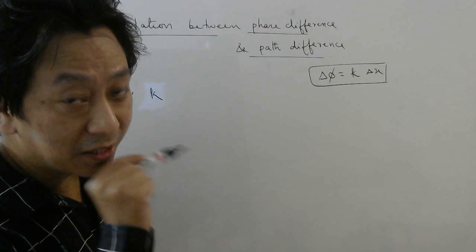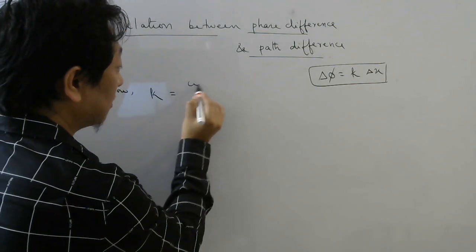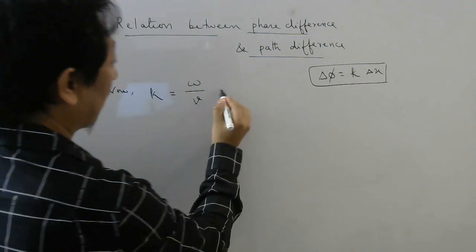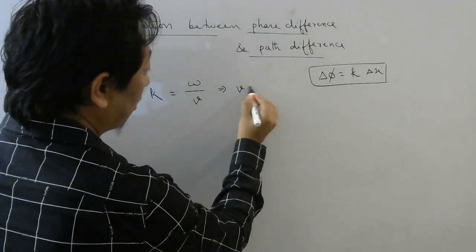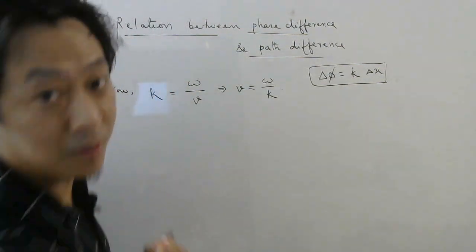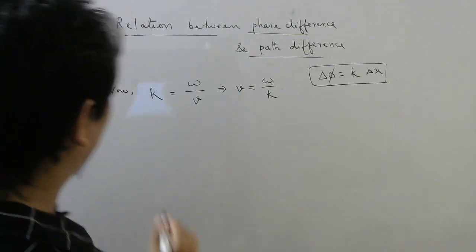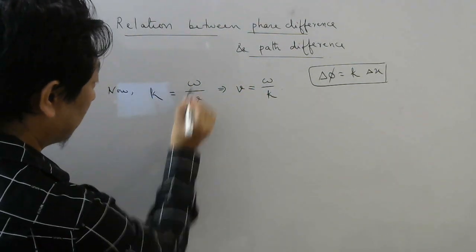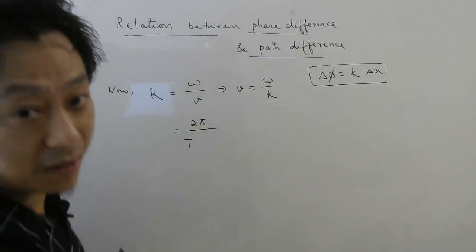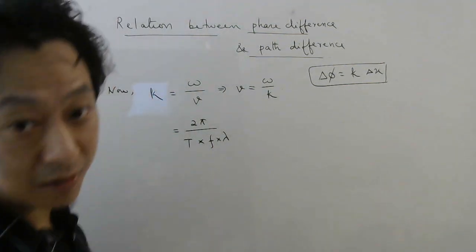If you go back and check the derivation of the equation of a traveling wave, I wrote k in terms of this ratio, omega by v. So sometimes if you know k and omega and they ask you to find v, what will you do? Cross multiply, v will be omega by k. So this is an easier way to find v if you know omega and k. Now this k, what was the formula for omega? 2 pi divided by time period. And the velocity formula was frequency into wavelength.